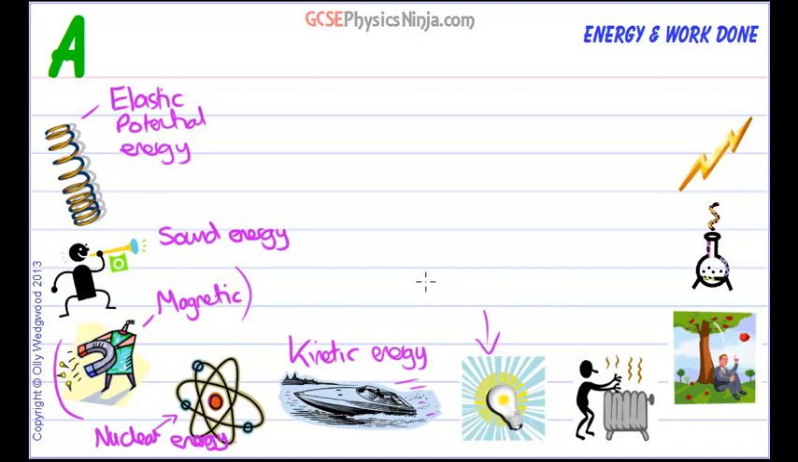What have we got? Light energy. We've got heat energy, sometimes called thermal energy. And here we've got gravitational potential energy. Let's put it over here.